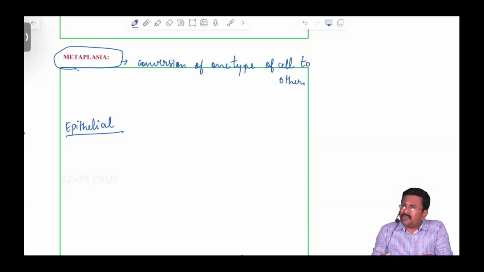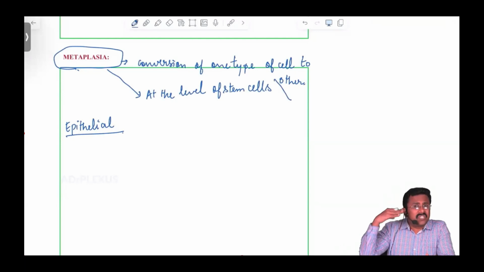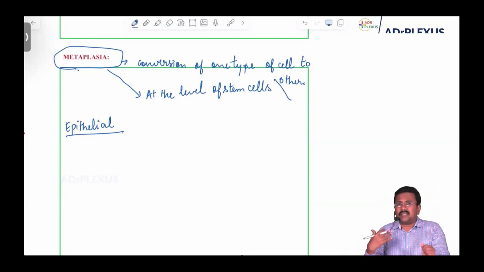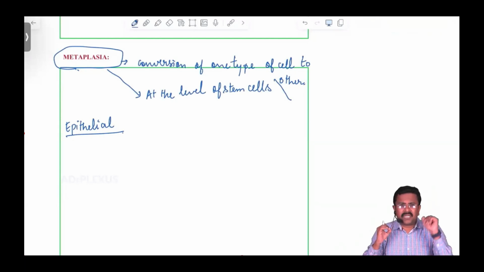Why do you think the cell suddenly changes its shape, its morphology? How does this happen? That is the actual problem. This metaplasia occurs at the level of stem cells, because stem cells have the property of differentiating from one type of cell to another. Metaplasia occurs at the stem cell level.